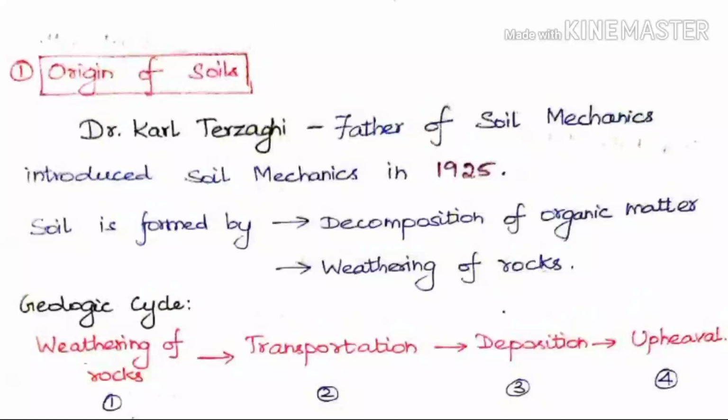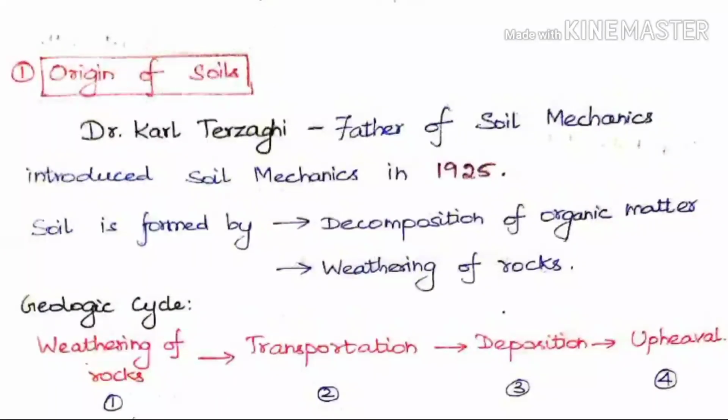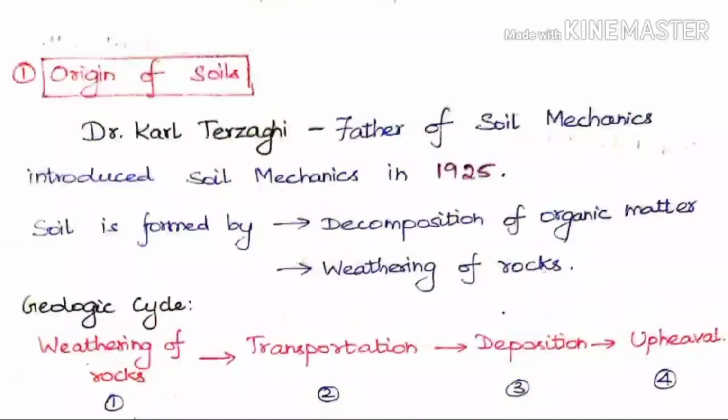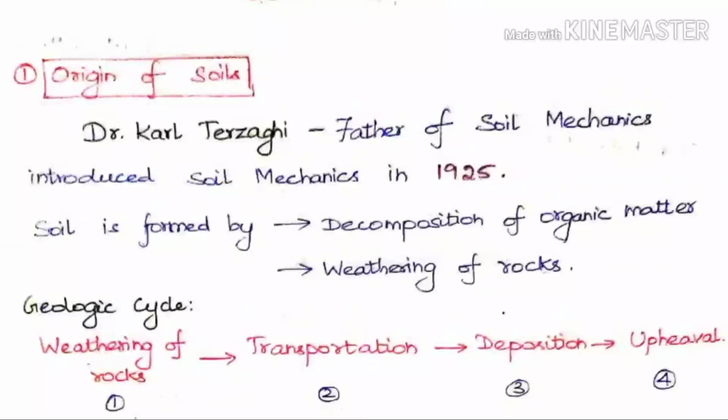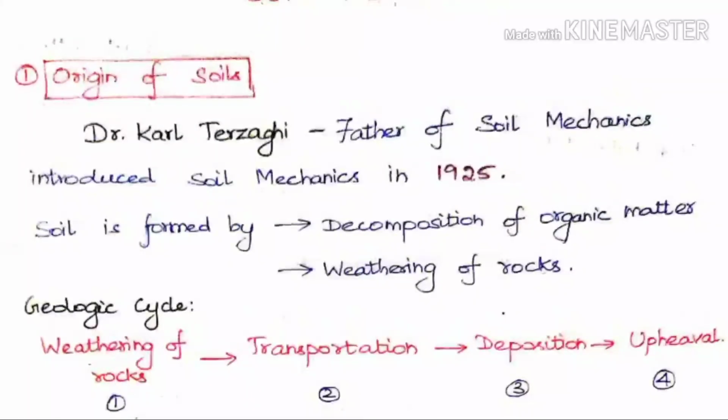When we see the geological cycle of the soil, from how it is produced and how it is transported, it can be divided into four sectors. The first one is the weathering of rocks, where the origin of soil is happening. The second one is transportation. After formation, it is transported by some means to some place and deposited there. The third is deposition and upheaval. After deposition for several years, it becomes upheaval. These are the geological cycle of the soil.